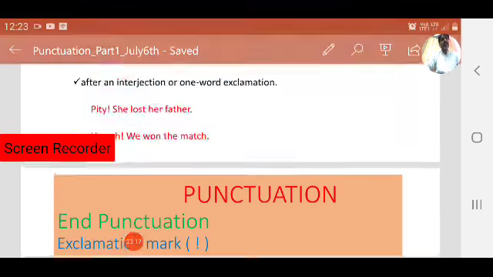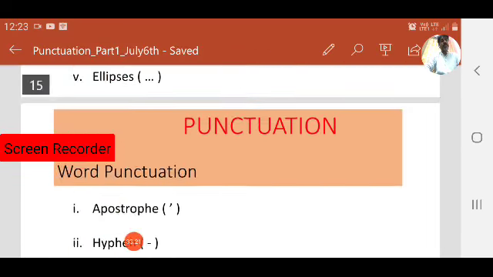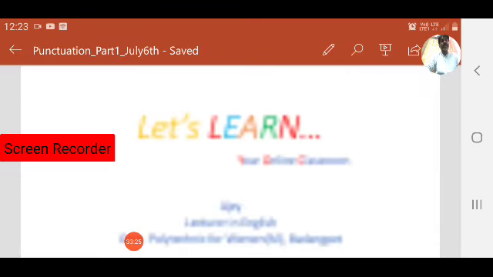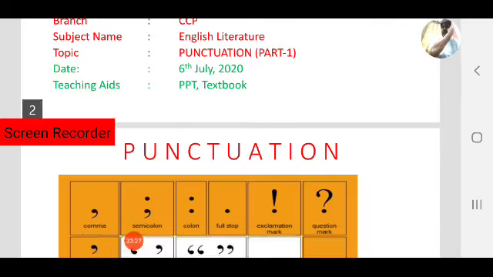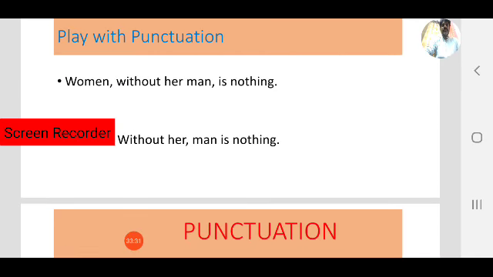Let's review what we have learned today. If you have notebooks, you can write in your notes. You can observe different punctuation marks. We had some play with punctuation. We observed 5 sets of sentences and read and understood the meaning of the different sets.